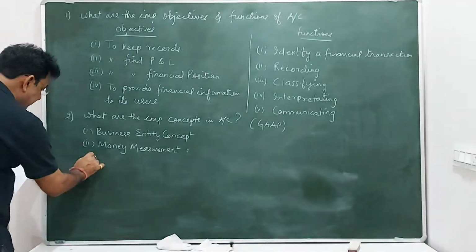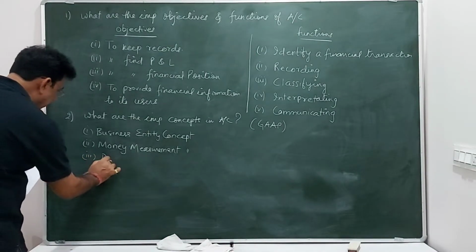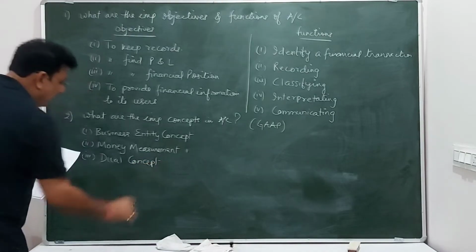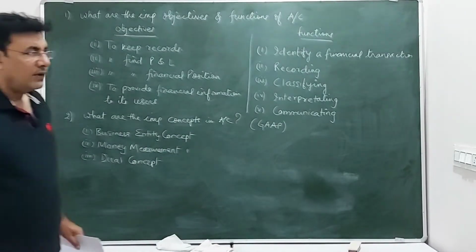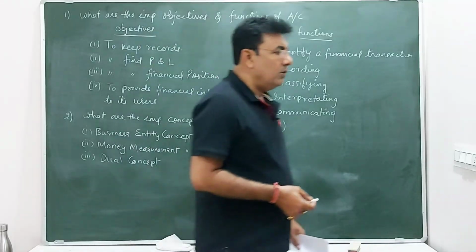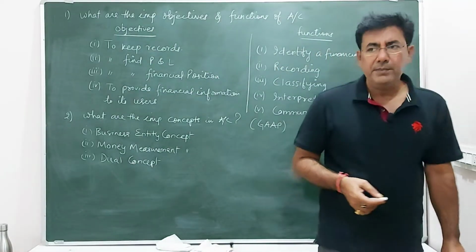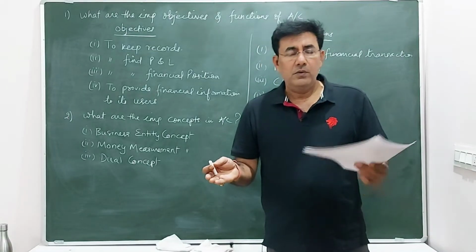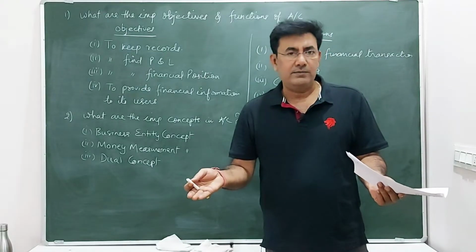The third important concept is dual concept, or dual aspect concept, same. As we know, accounting is also known as double entry system. That means it has two hands. One hand is called debit, the other is credit.